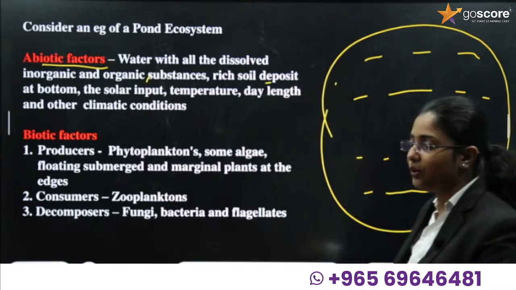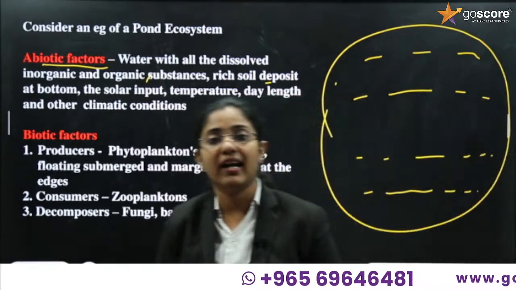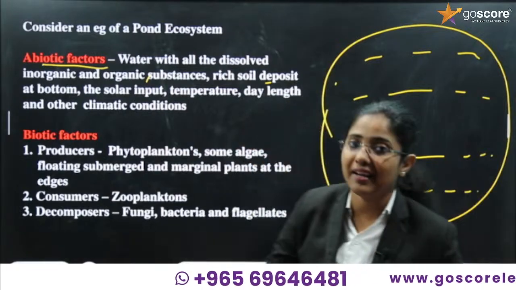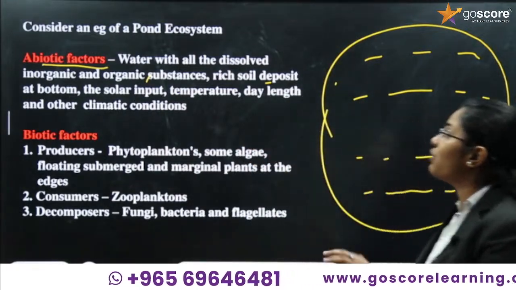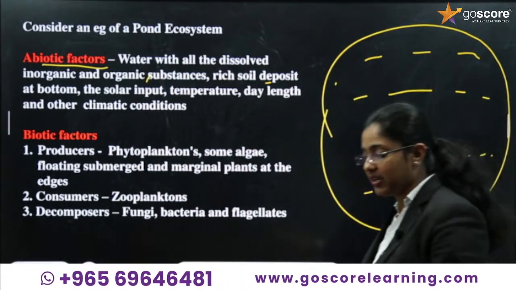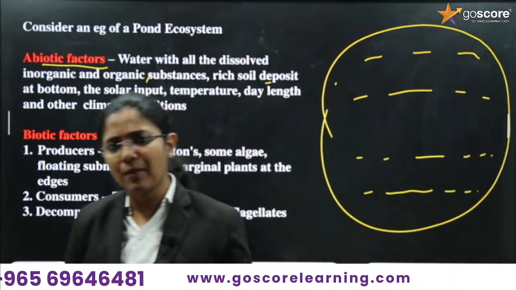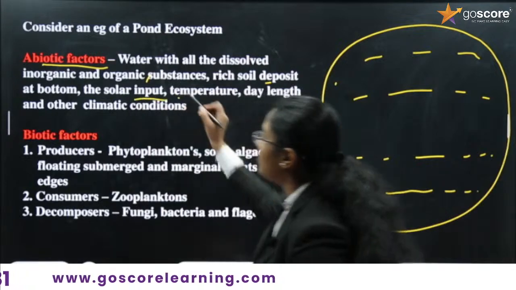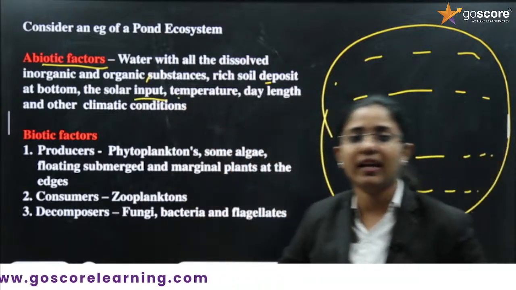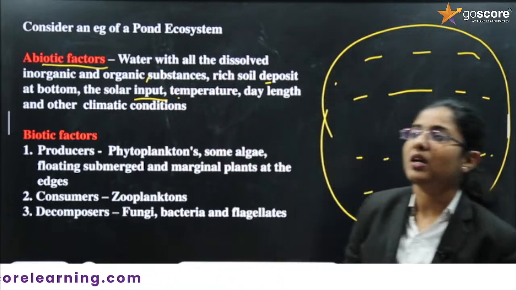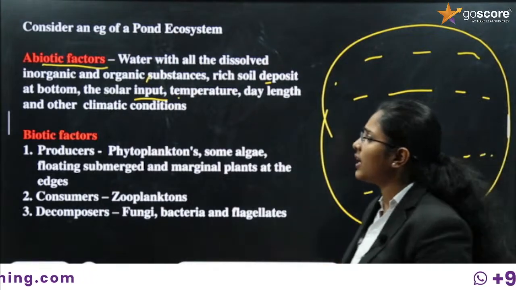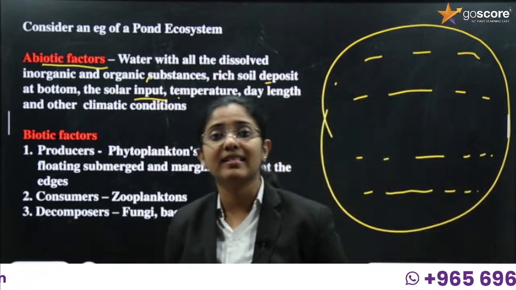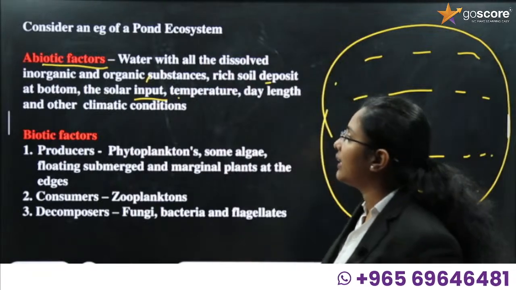If you are looking into a pond ecosystem, you can find rich soil deposits underneath. That rich soil deposit at the bottom is considered an abiotic factor. Simple, right? Next, solar input. The pond is getting enough solar light, solar energy. So we can say that solar input is also considered an abiotic factor.